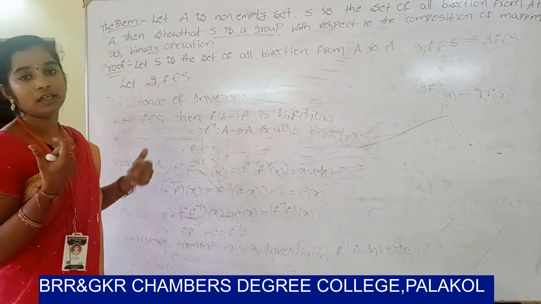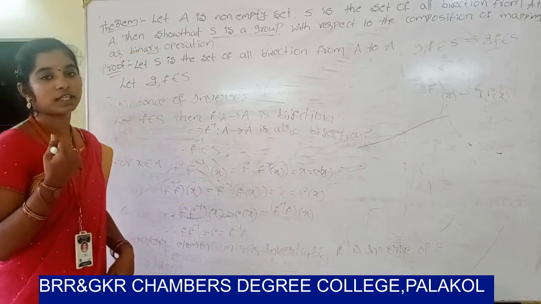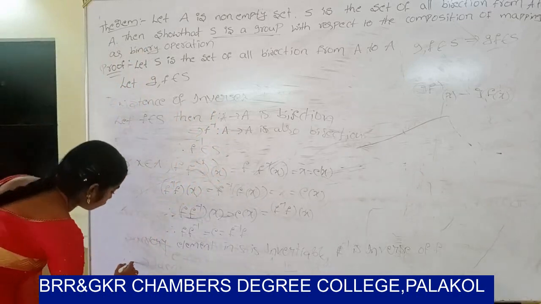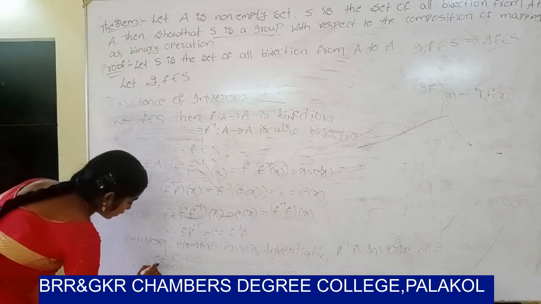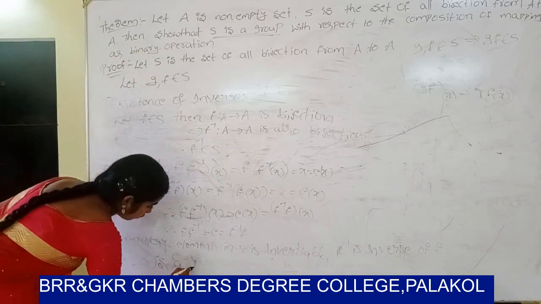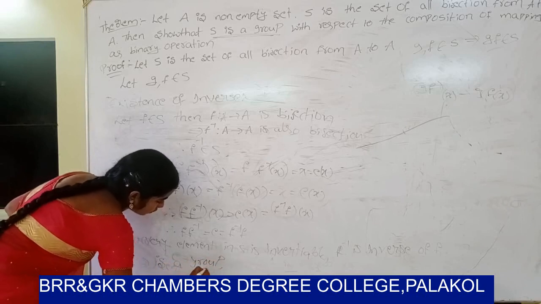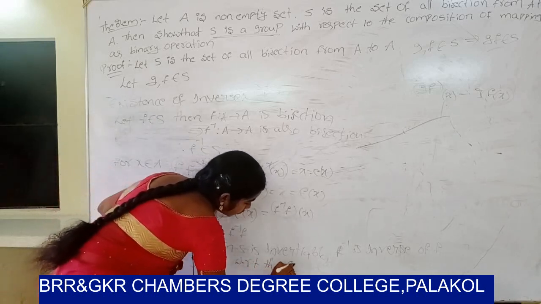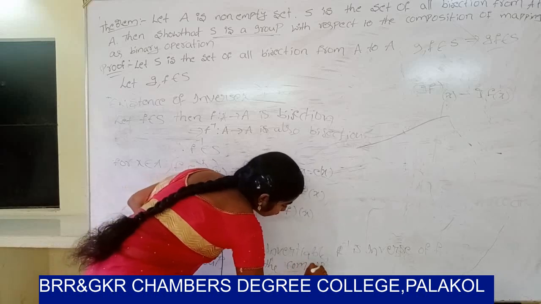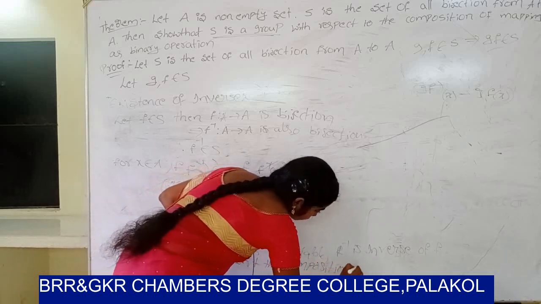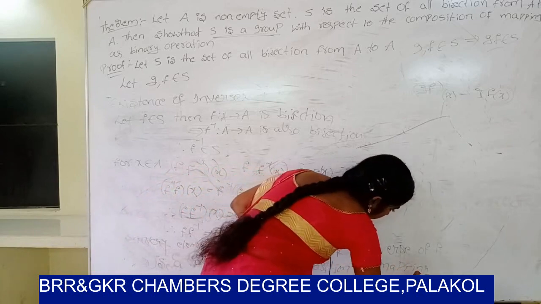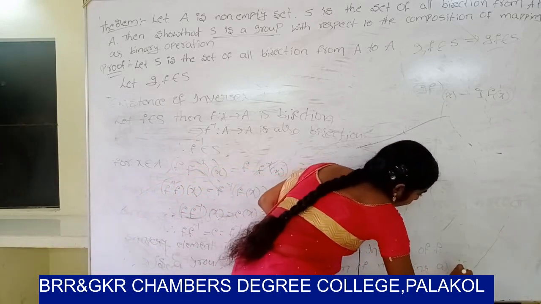First one, closure law; second one, associative law; third one, existence of identity; fourth one, existence of inverse. So therefore S is a group with respect to the composition of mappings as binary operation.